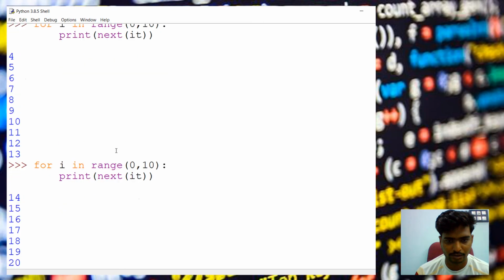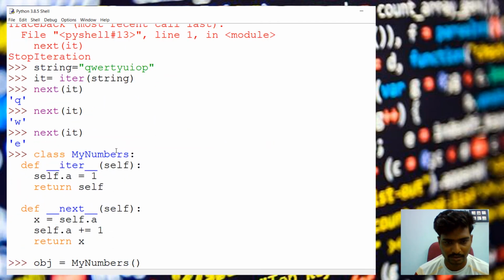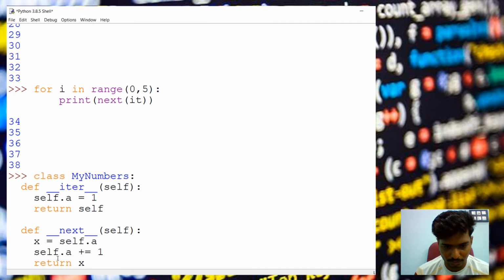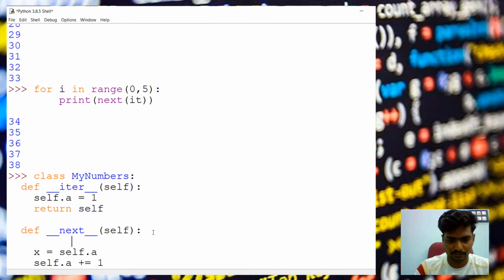So to execute that we have to redefine our class first. This is our class. So inside this we have to use an if statement.